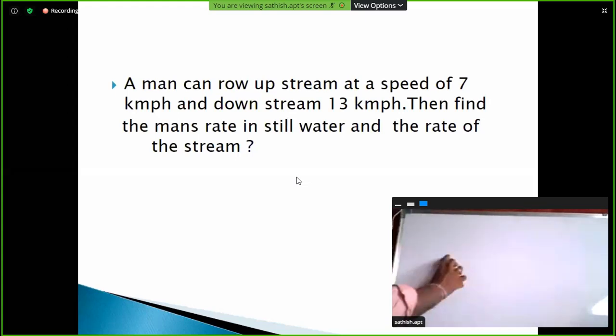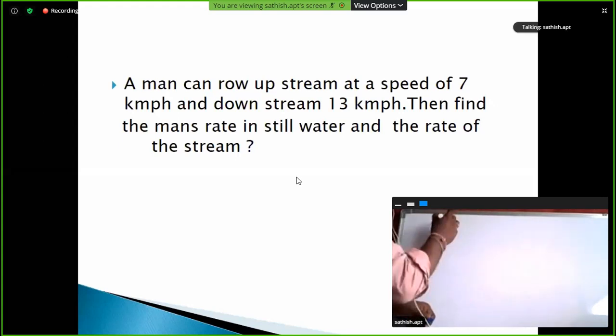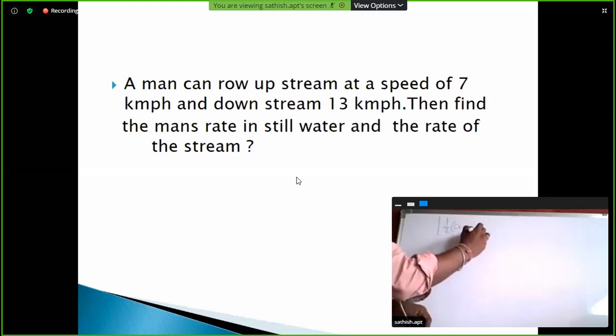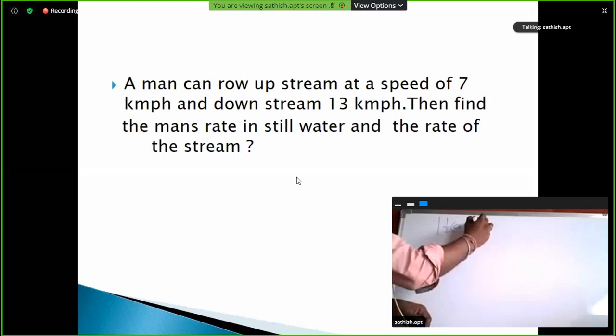Modulus of half into a plus b, so this is for the first one. Next one, modulus of half into a minus b, so this is the second one. Clear? Half into a plus b, half into a minus b.